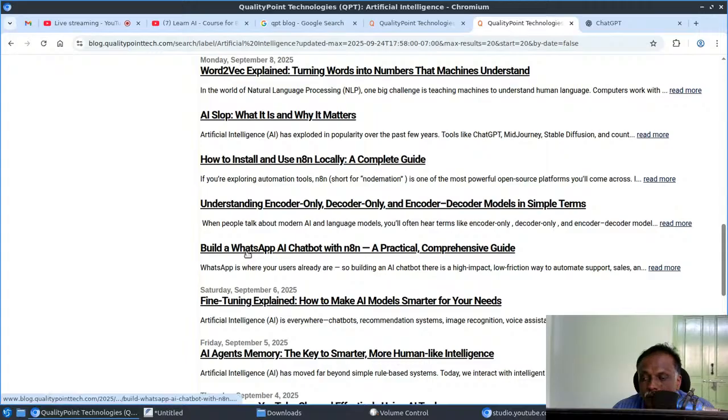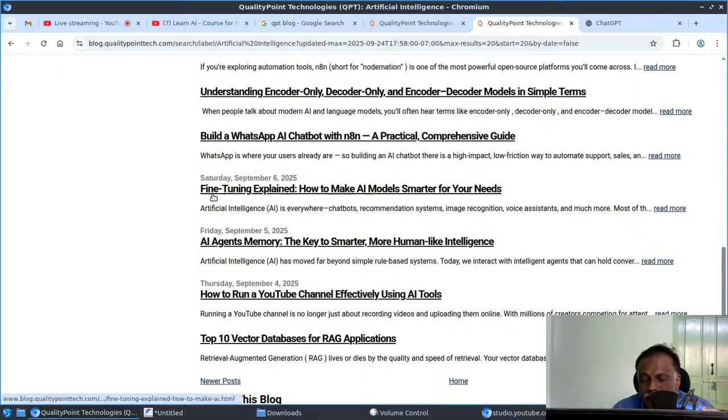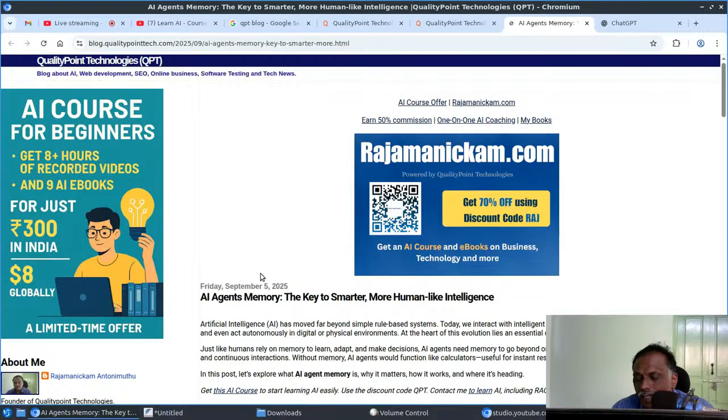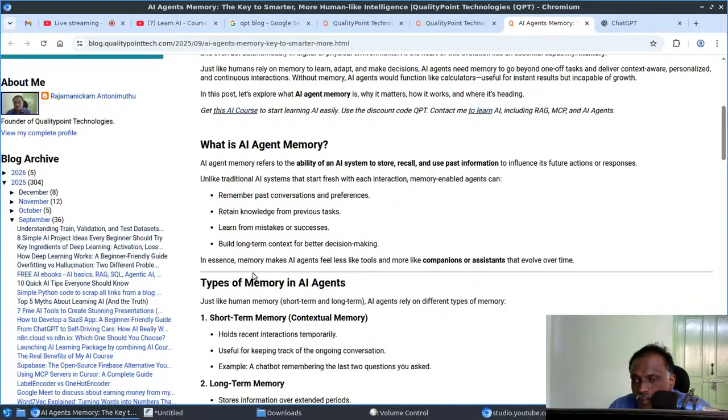Build a WhatsApp AI chatbot with n8n, one example of using AI, and this one is about fine tuning. And AI agents memory. This is a very important concept in AI agents. Agent memory refers to the ability of an AI system to store, recall, and use past information to influence its future actions or responses.